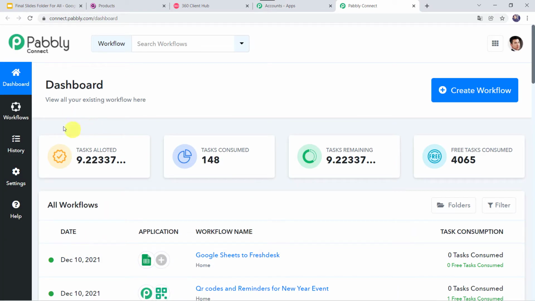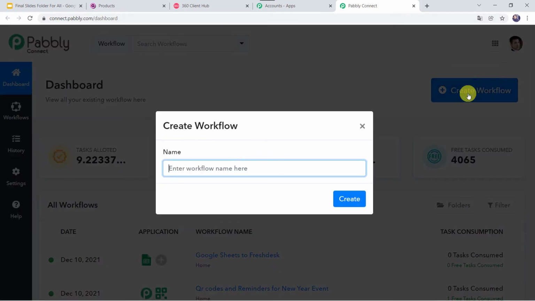This is the dashboard of Pabbly Connect. Here we have to create a workflow. For that, come to this plus sign and click on create workflow. Here we have to give a name to the workflow. So let us give the name as Gumroad and WhatsApp integration. You can give the workflow name as per your requirement and simply click on create.